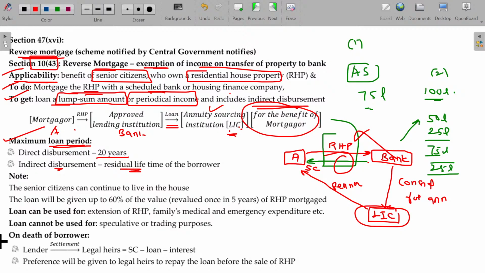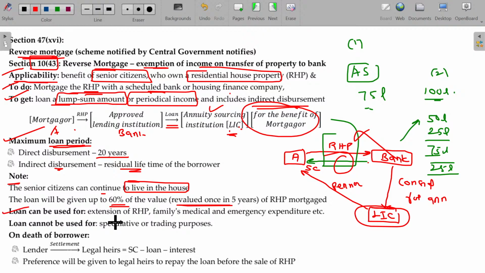And what happens in case of 20 years or 30 years? The house property value is increasing, right? So once in every 5 years, the house property is revalued based on the market value applicable at that time, and based on the revised value, the contribution may also be increased. So the pension money is adjusted, meaning inflation also. Note that the senior citizen can continue to live in the same house. The loan will be given up to 60% of the value. If the property is valued at 100 lakhs, 60 lakhs alone will be offered for the loan, and it is revalued once in every 5 years.